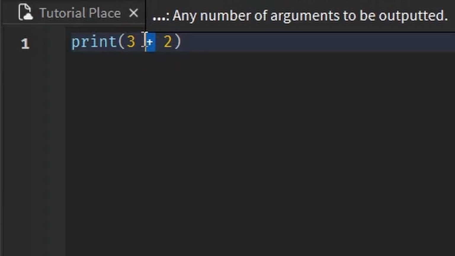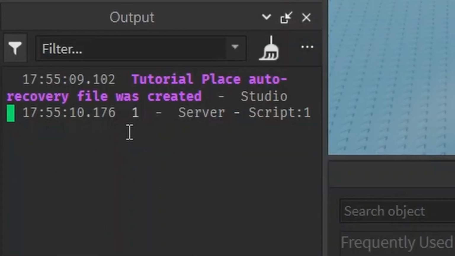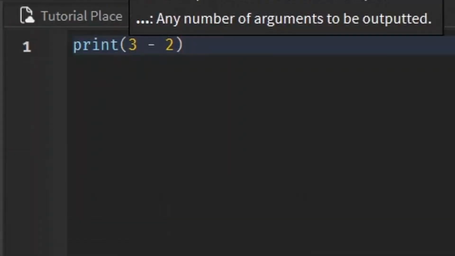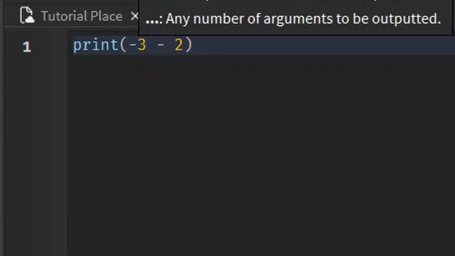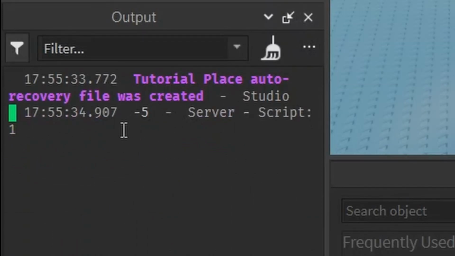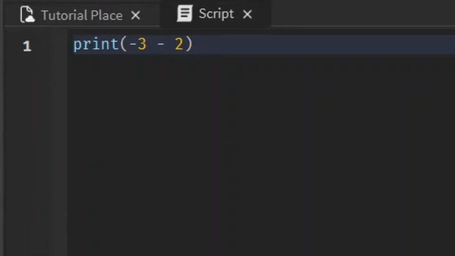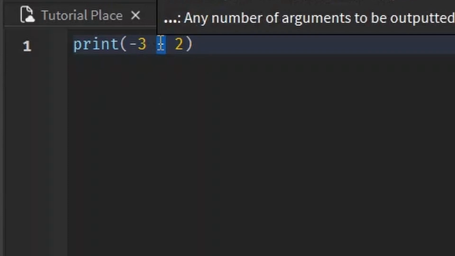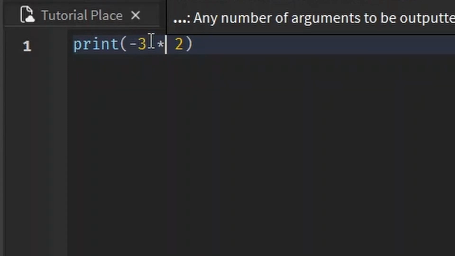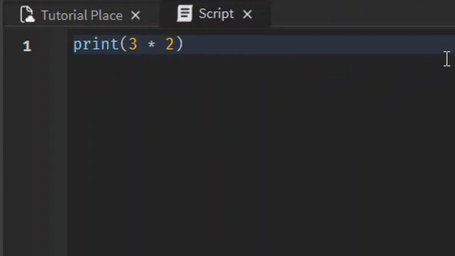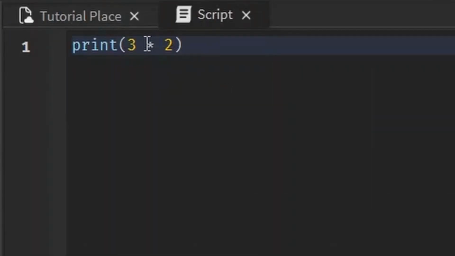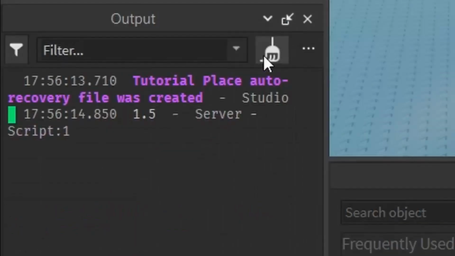Okay, so you know that using the plus sign adds things together. If we use the minus sign, it makes subtraction happen. We can even use the negative sign for negative numbers, and it'll print out -5. To multiply, we use the star symbol that's right above the 8. When you press Shift 8, that symbol. So 3 times 2 is what is going to happen. 6. And for division, we use the little slash symbol. And this is saying 3 divided by 2, which is 1.5.